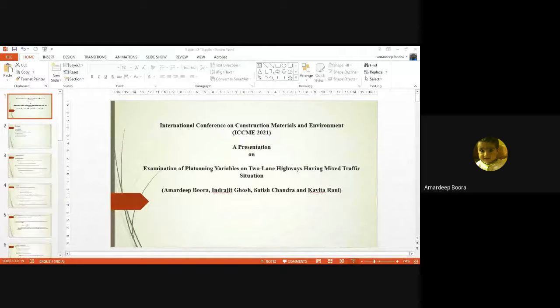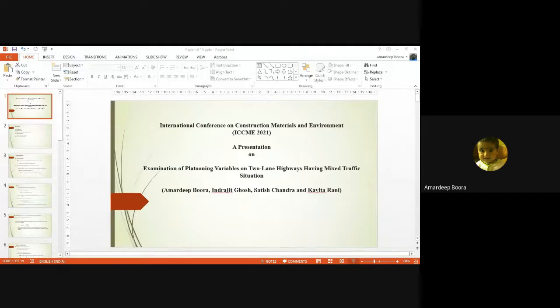Okay. So today my presentation topic is examination of platooning variables on two-lane highways having mixed traffic situations. So these are the contents: introduction, data collection, performance parameters used in the study, statistical analysis, calibration of thresholds, discussion and conclusions.